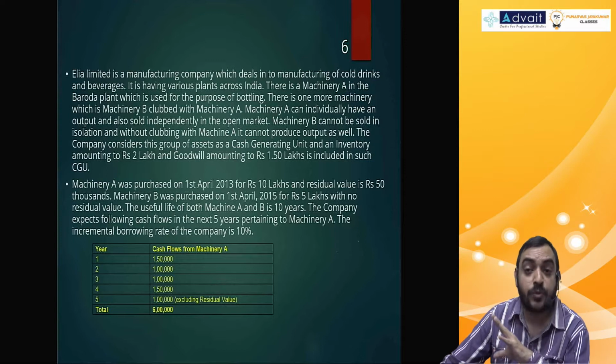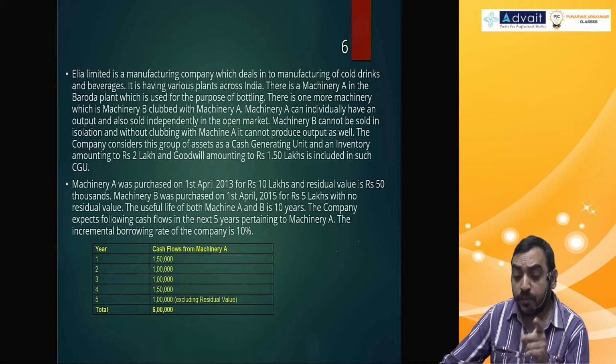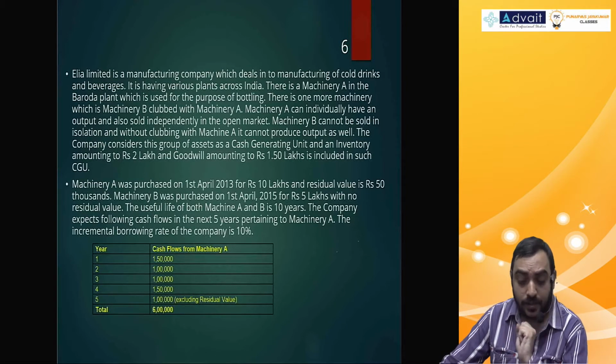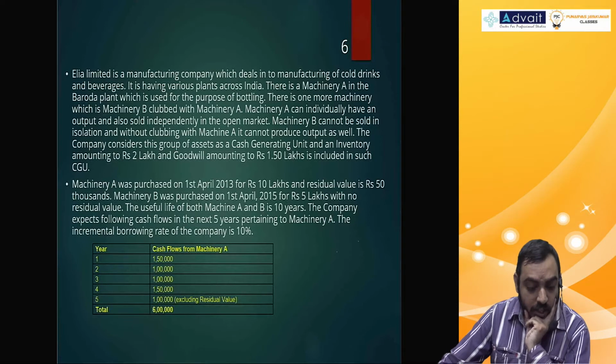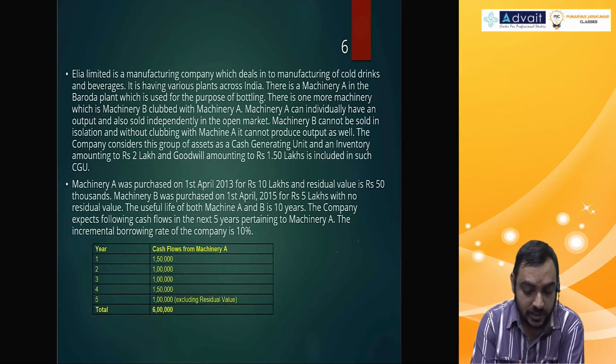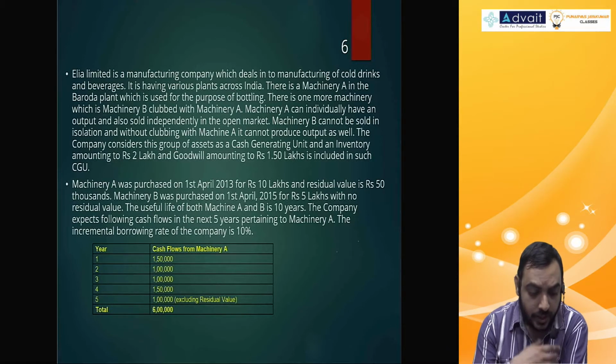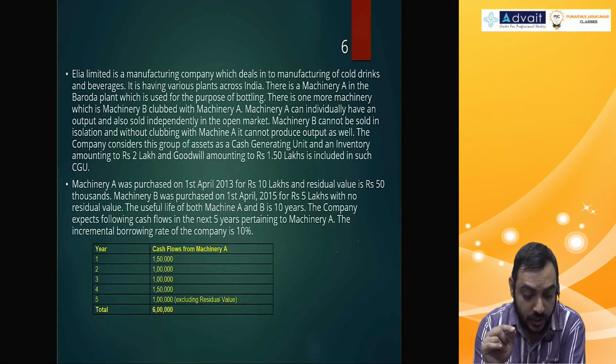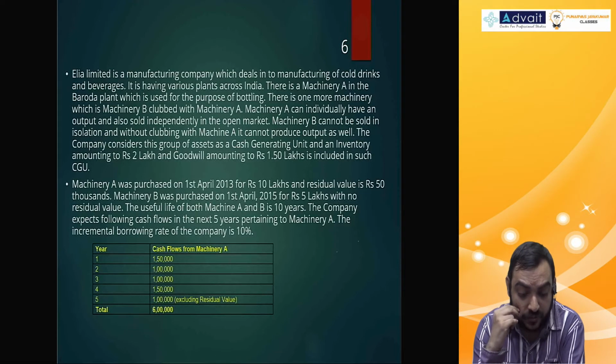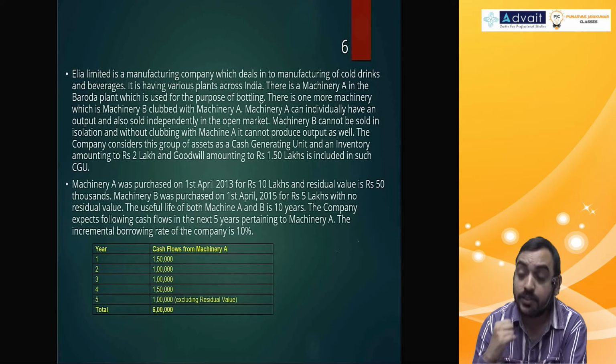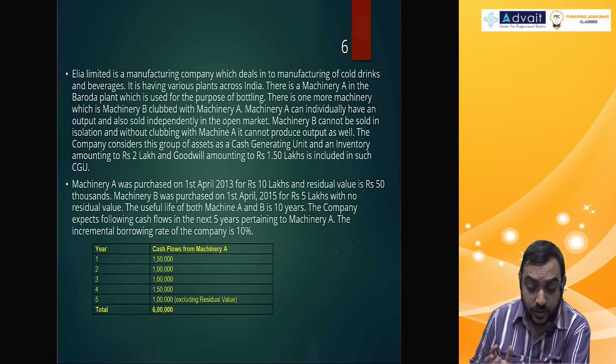So at this point of time, you should understand A can be tested for impairment individually, but for B, you need to apply CGU. A and B are together. The company consists of a group of assets as cash generating units, and an inventory amounting to 2 lakh and goodwill amounting to 1.5 lakhs is included in such a CGU. Inventory is also coming, goodwill is also coming.